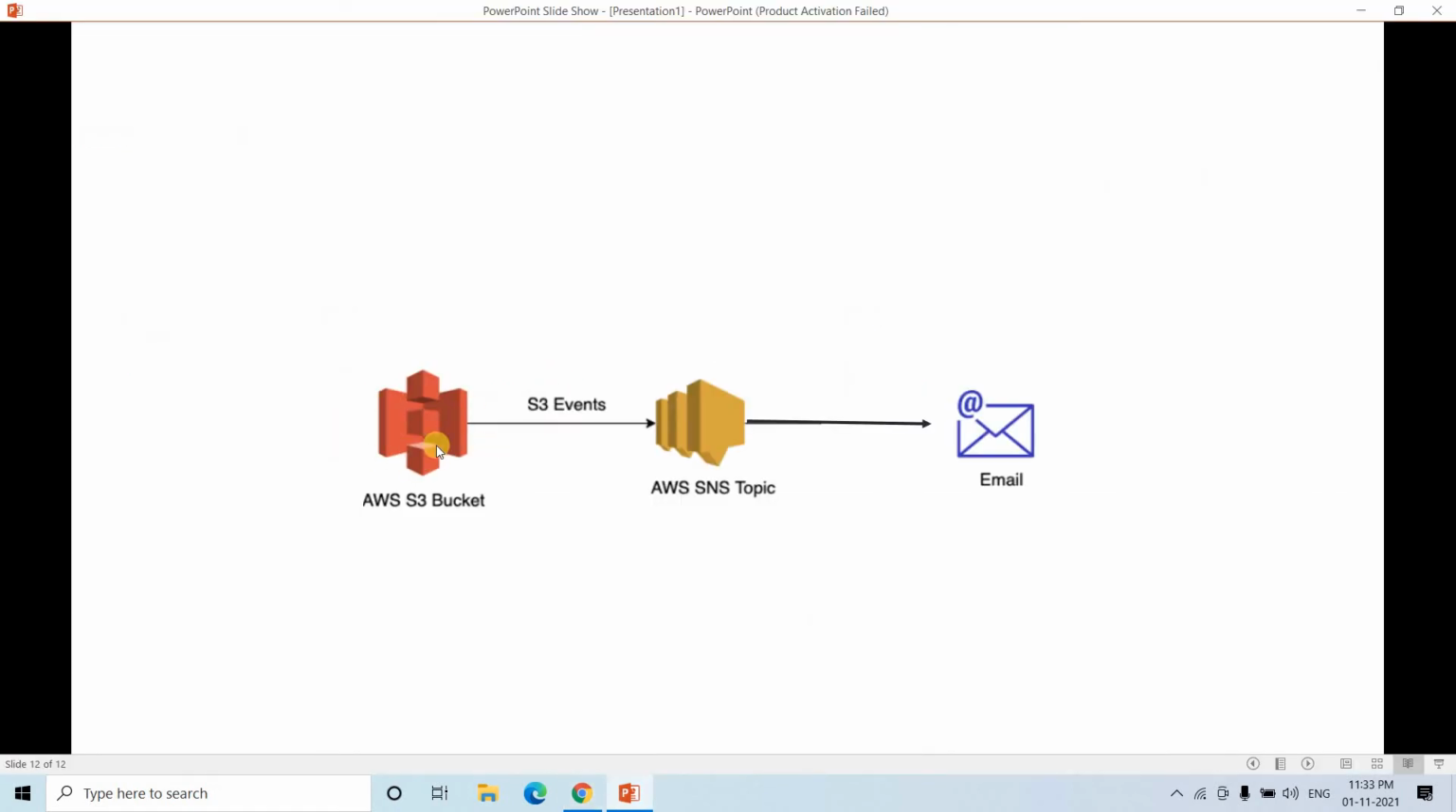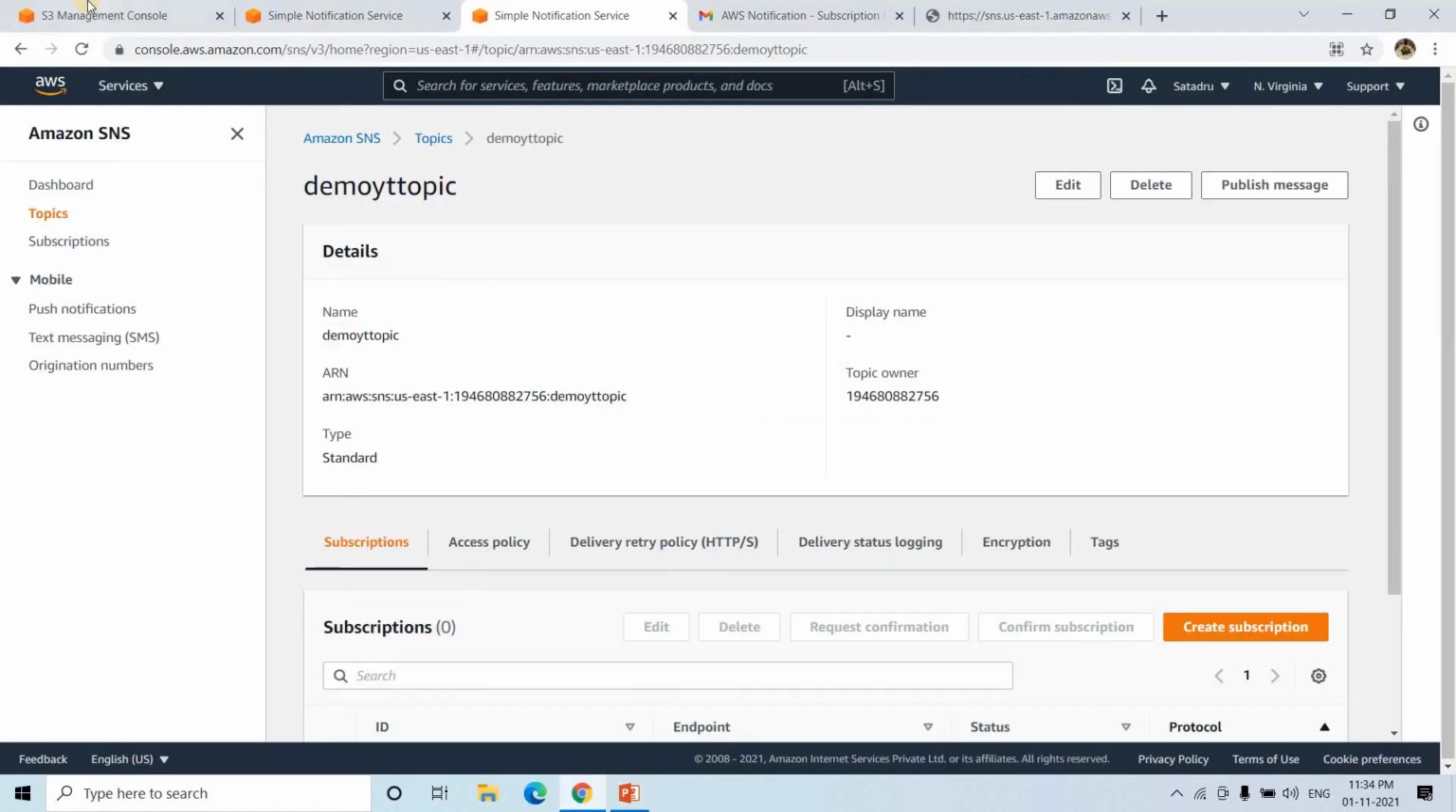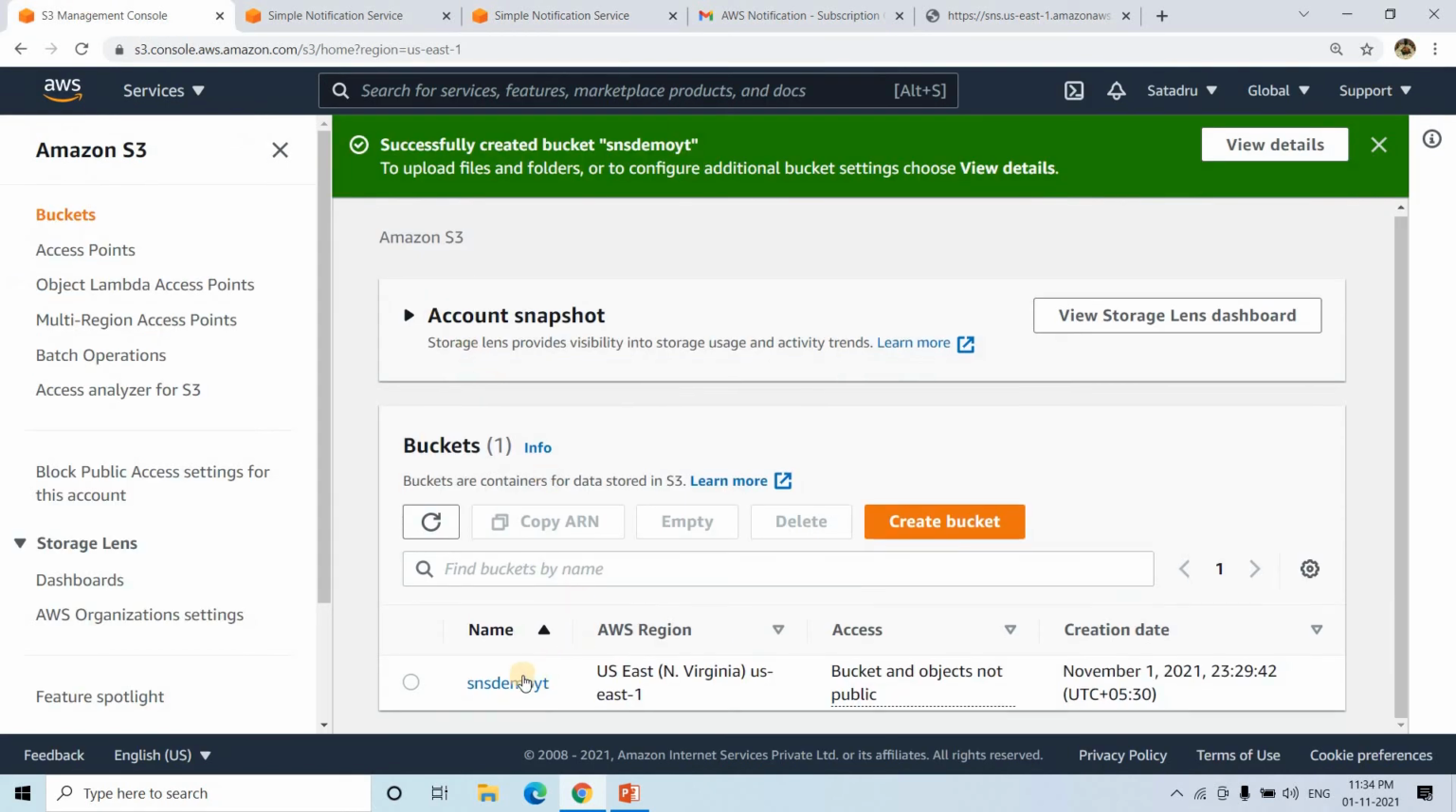Now we are ready with respect to our SNS, but we need to make this connected. The S3 bucket we created, the SNS topic we created, the email we subscribed with this SNS, but this S3 bucket should be publishing a message to this SNS topic whenever something is created or deleted. That connectivity we need to build now.